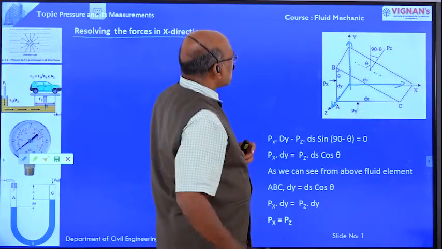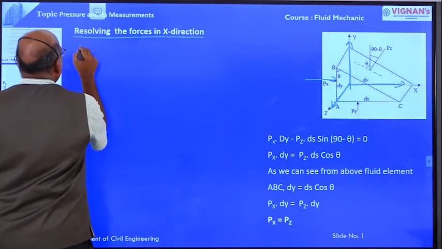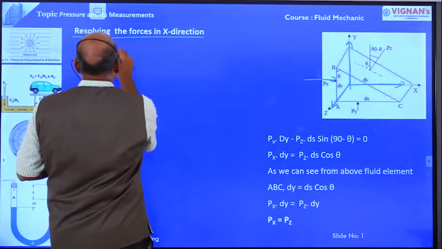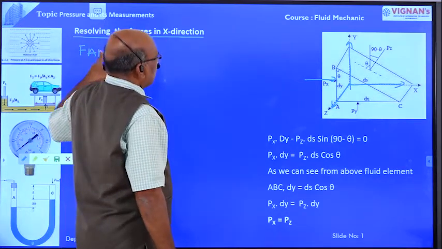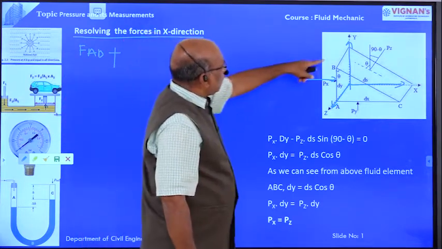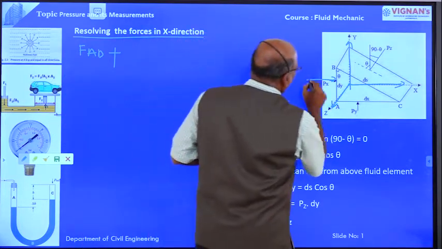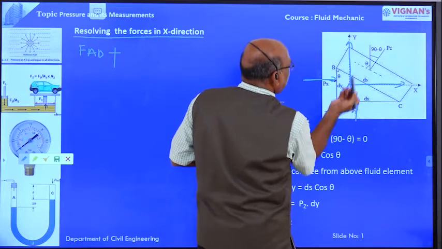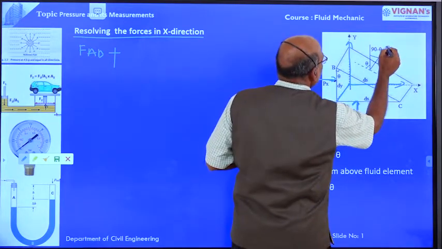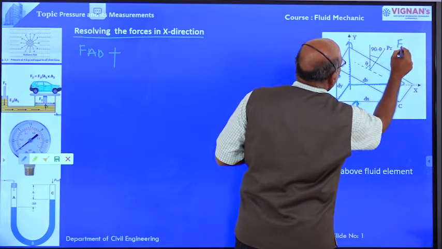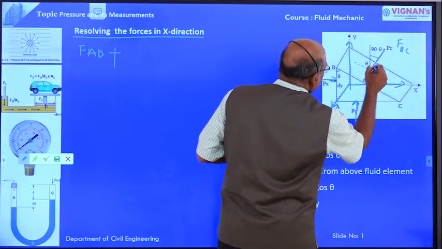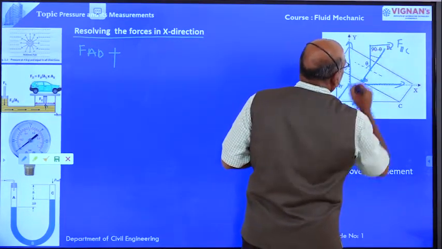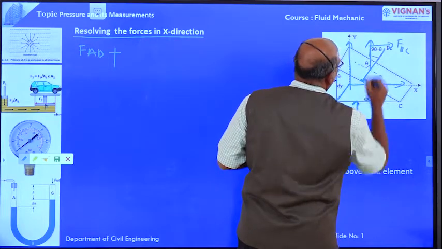Now resolving the forces in x direction, force AB, that is the force in the x direction, plus already we have determined force AB, force acting on the face AB, this is one force. This force is not acting in the x direction, only in the y direction, but force BC is acting like this. This is resolving into two components, one in the x direction, another in the y direction.